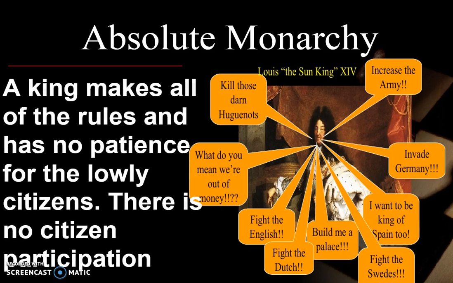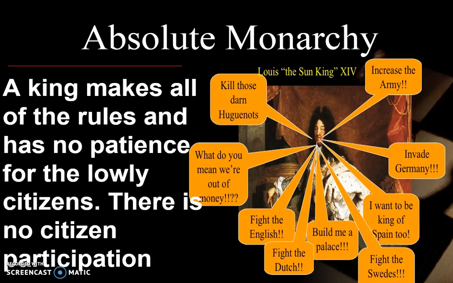In an absolute monarchy, again, there's one person who rules, and they have all the power, total control. Like the picture shows, Louis XIV has very little patience for the lowly citizens. There's very little to no citizen participation.